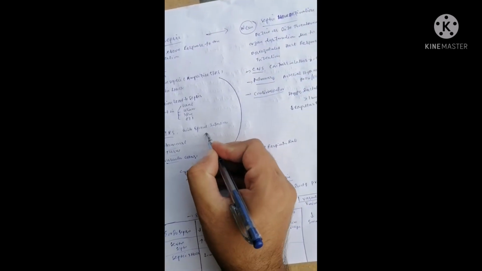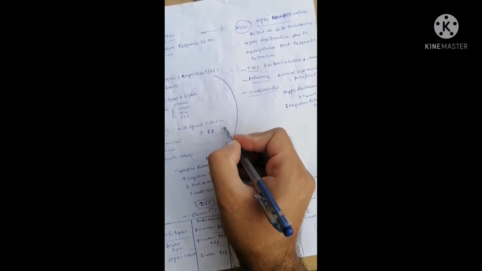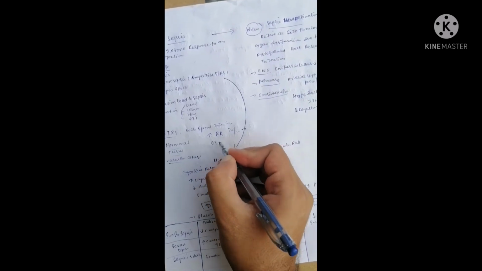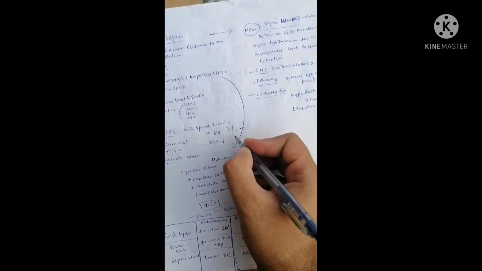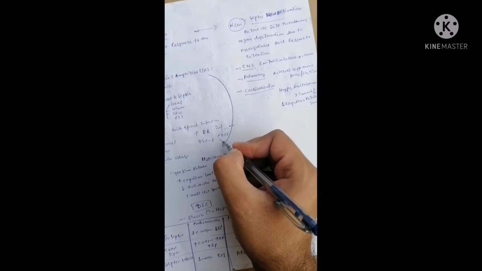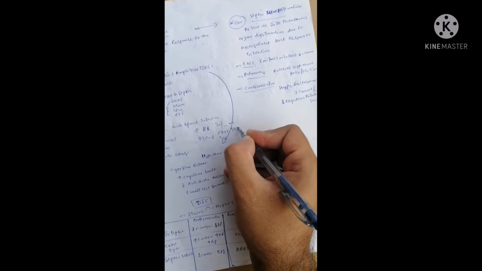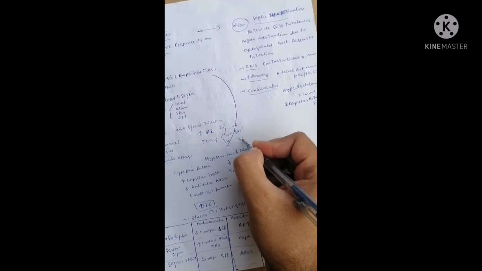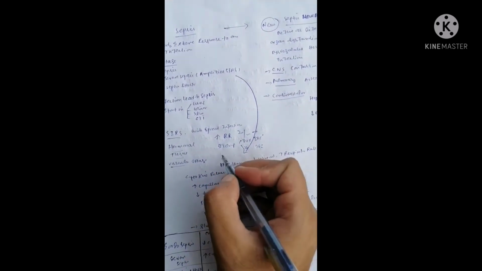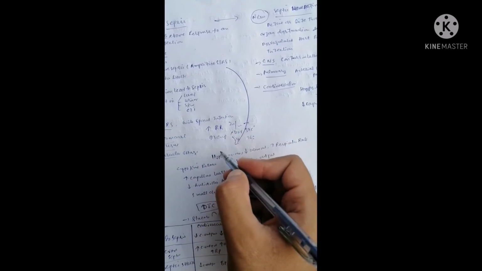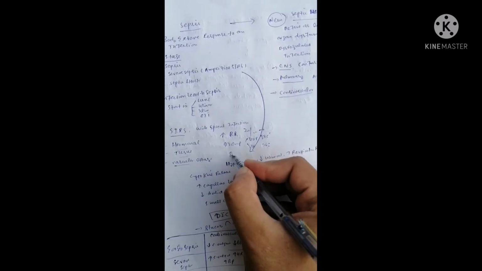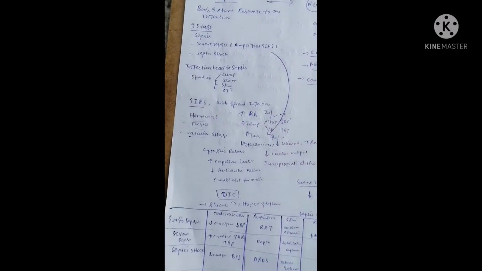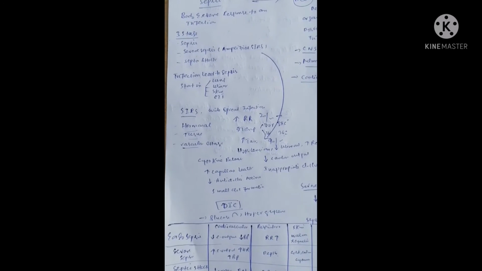It is increased respiratory rate greater than 20, which is tachypnea, and altered temperature, hyperthermia or hypothermia. If it is greater than 38 centigrade it is hyperthermia, and if less than 36 centigrade it is hypothermia. And tachycardia, where heart rate is greater than 90 per minute. These are signs of SIRS.